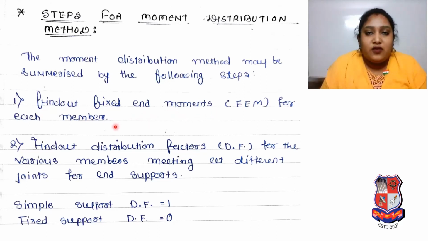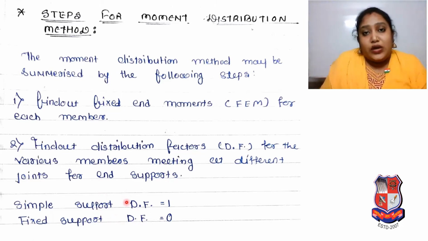If a beam is given, then how many members are there? For all members we have to find fixed end moments, and find the distribution factor for the various members meeting at different joints and supports, whatever we discussed in our previous slides on distribution factor. For a simple support the distribution factor will be 1, and for a fixed support the distribution factor will be 0. That we have to keep in mind.